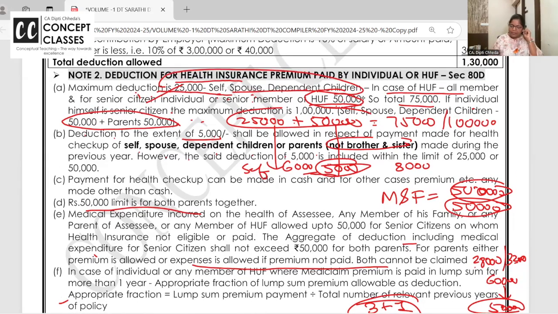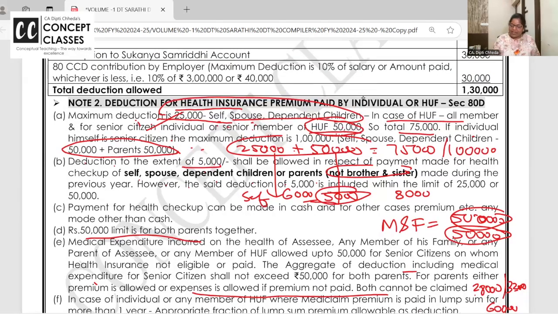Are you all with me? 80D. Clear to all of you? Shall I repeat once without looking at the screen?